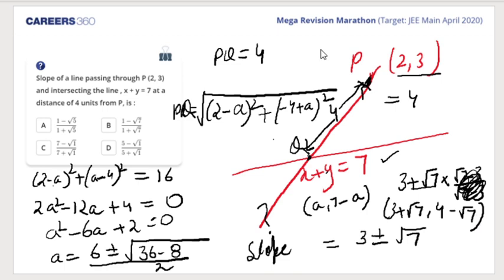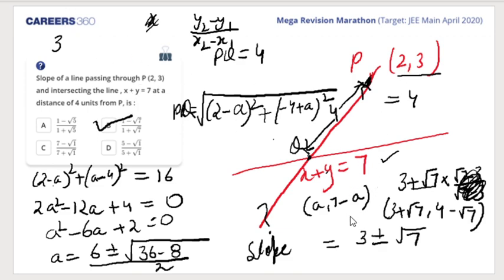Now if I find the slope, what is the formula for slope, students? y2 minus y1 upon x2 minus x1, right? So same way, 3 minus this upon 2 minus this. So I'll get b as my answer.